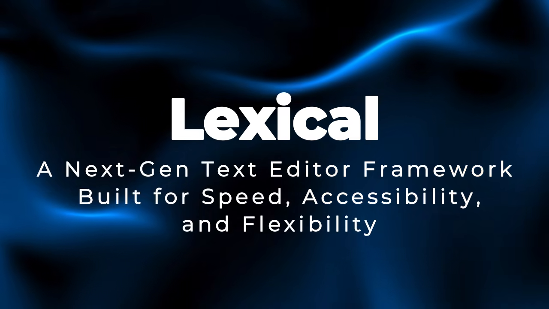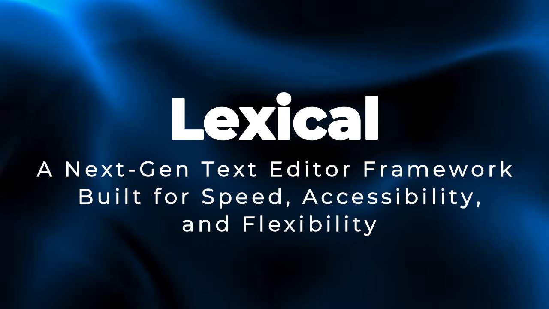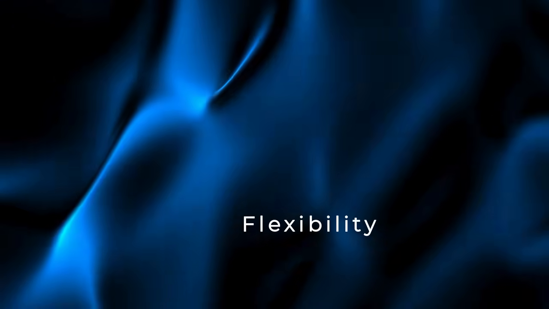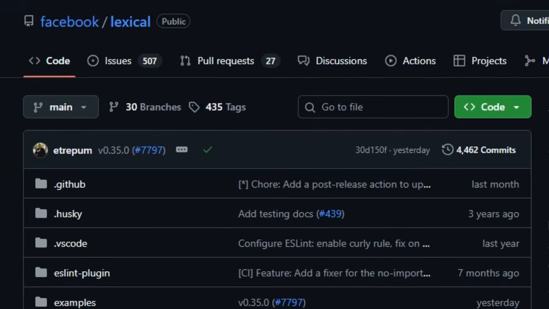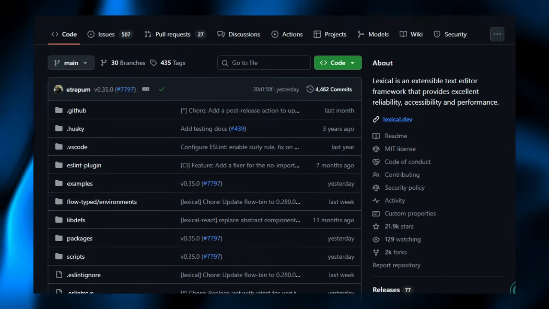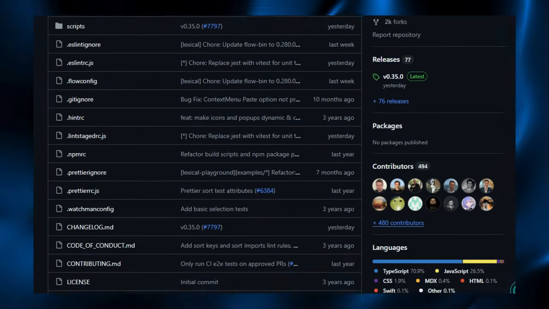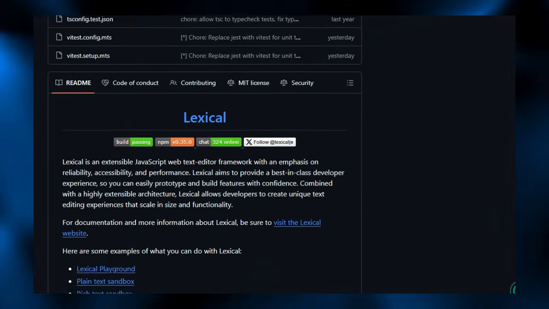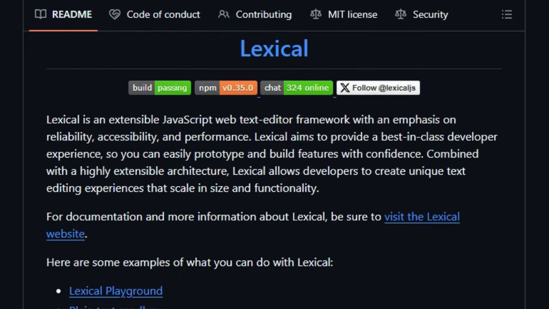Project number 10, Lexical, a next-gen text editor framework built for speed, accessibility, and flexibility. Lexical shines because it rethinks what making an editor should feel like inside and out. Designed by a small team of engineers at Meta, it's what powers editing experiences across Facebook, Instagram, WhatsApp web, Messenger, and more. That means it isn't just theoretical, it's battle-tested at scale across massive user bases.